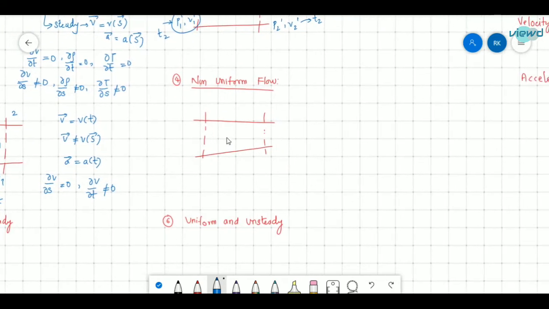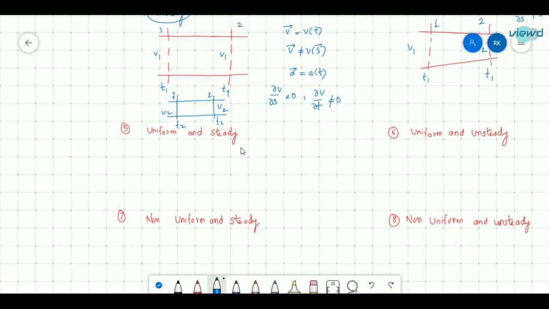So what about non-uniform flow? This is opposite to the uniform flow. Velocity changes from point to point. So this is section 1 and this is section 2. If here the velocity is v1 at time t1, here the velocity will be v2 at time t1 only. So here the velocity is changing. The velocity is not the same at every section. So that is non-uniform flow. This can be written as ∂v/∂s is not equal to 0. We cannot conclude that ∂v/∂t is equal to 0.